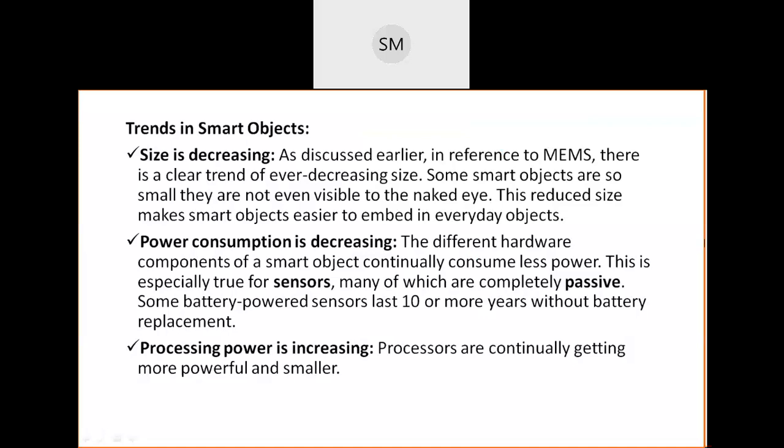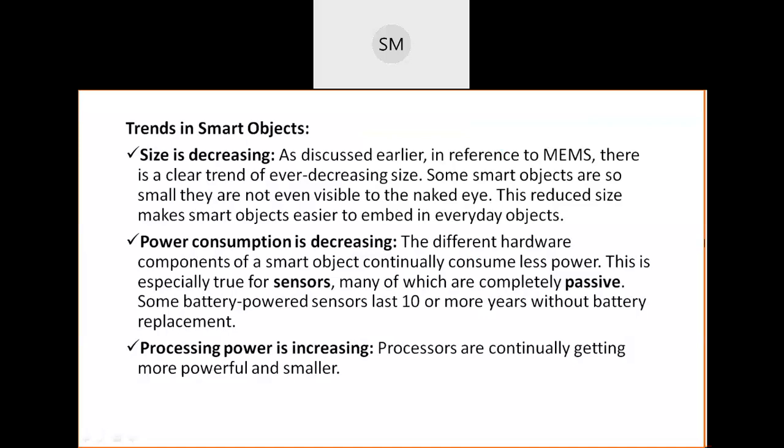In the previous class, I was discussing the topic of smart objects. In that topic, I already explained the definition of a smart object, which contains four characteristics. That is the processing unit, then sensors and actuators, the third one was the communication unit, and the fourth one was the power source. If any object is embedded with these four devices or characteristics, then it is called a smart object.